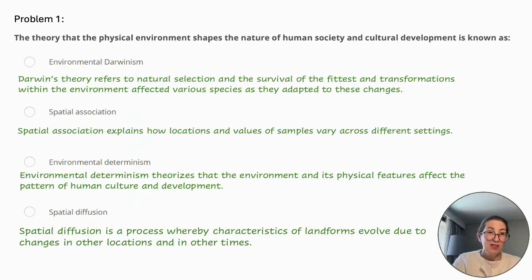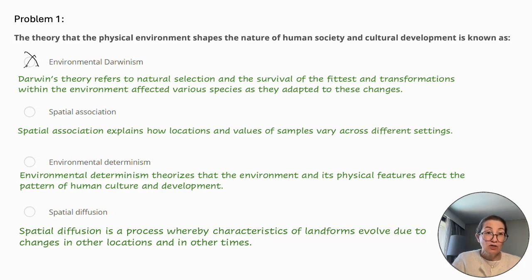Problem number 1. The theory that the physical environment shapes the nature of human society and cultural development is known as environmental Darwinism, spatial association, environmental determinism, or spatial diffusion. Let's review each. Darwin's theory refers to natural selection and the survival of the fittest, and transformations within the environment affecting various species as they adapted to these changes. So this is not applicable here.